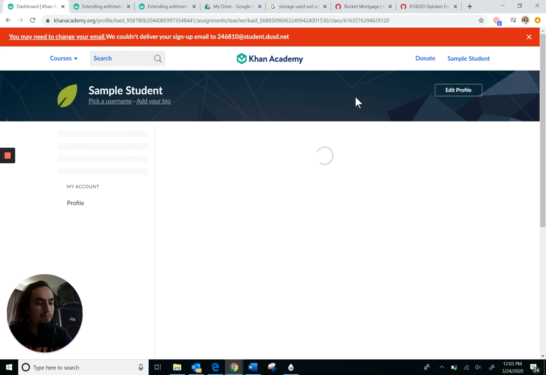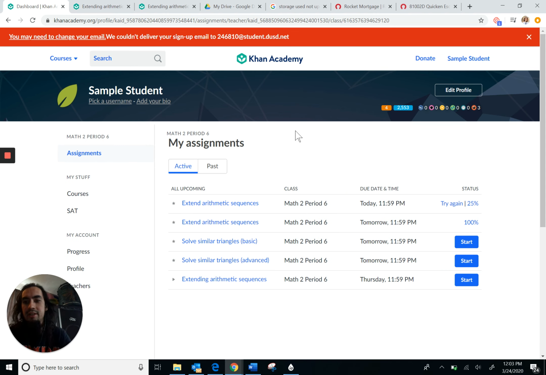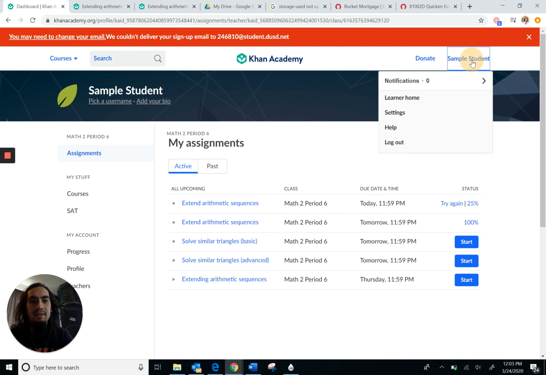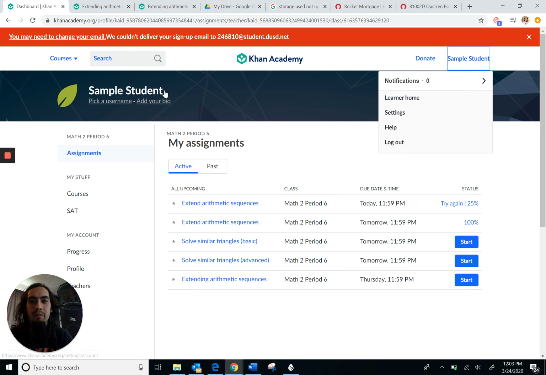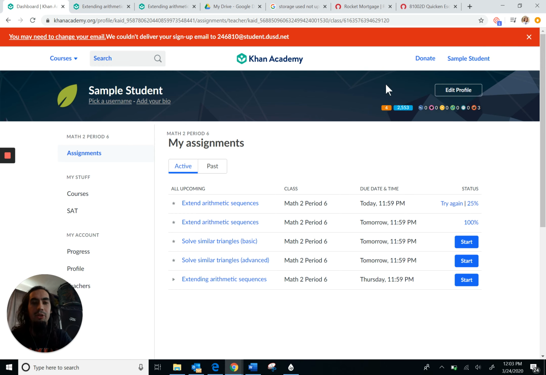Okay, great. Now just one last thing. One of the things that maybe is good or maybe not good about Khan Academy is there's a lot of buttons that do the same thing. So you can see we talked about how there's courses here and also courses here. Don't click those. You can get to settings from here. You can also get to settings from clicking here, and you can also click to settings here. So all three of these places give you the same menu option. So I don't know why they did that, but all three of those buttons do the same thing.